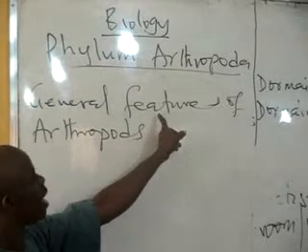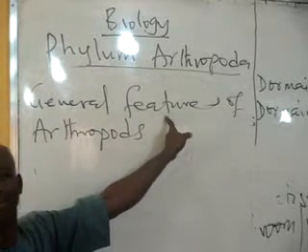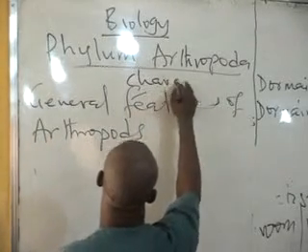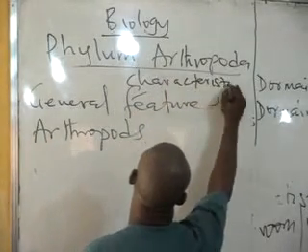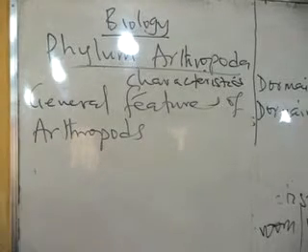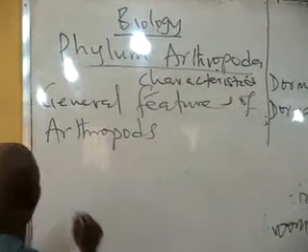What we call general features will also be termed general characteristics. We are saying the same thing. General characteristics of arthropods. And there are three main general characteristics.